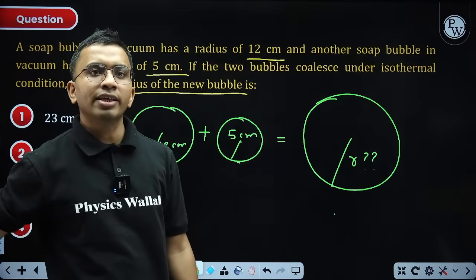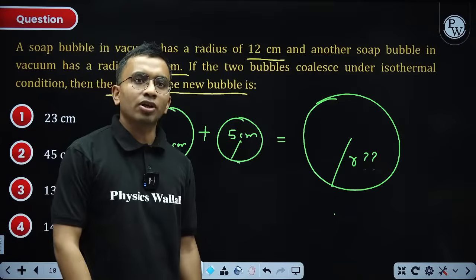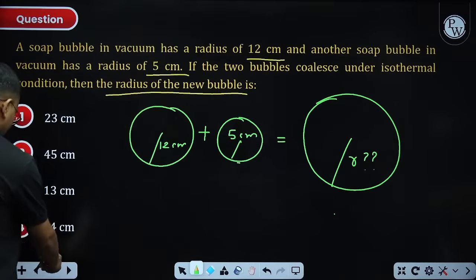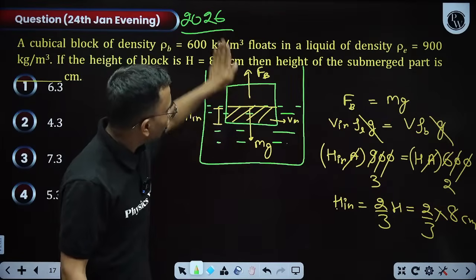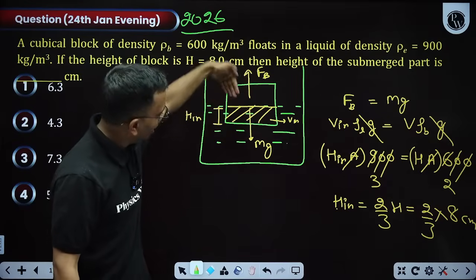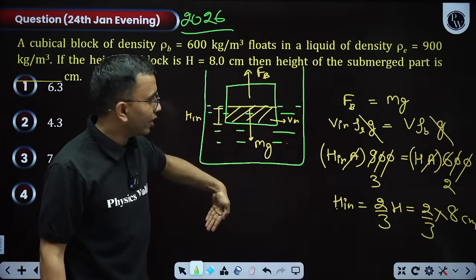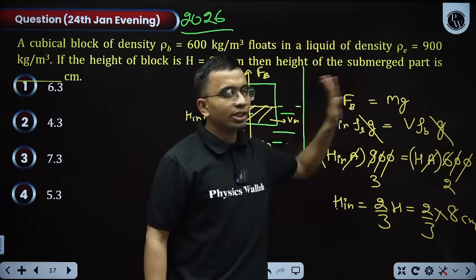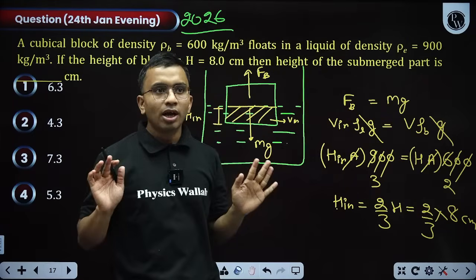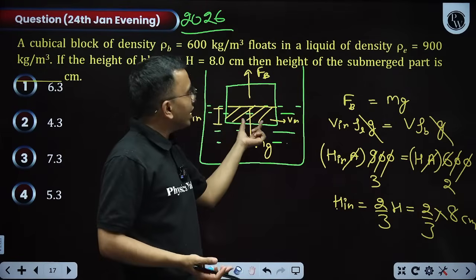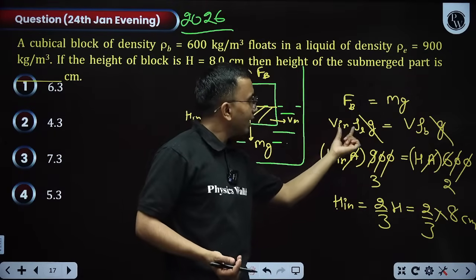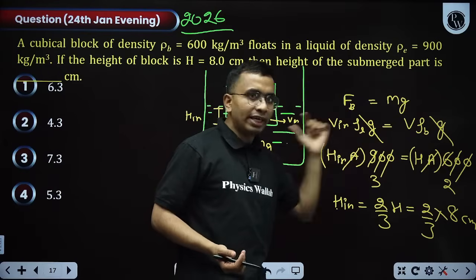Please explain again, sir. Kiran, which one are you talking about? The previous question. Here this block is in equilibrium, so the force due to buoyancy is in the upward direction and the force due to gravity is in the downward direction. So F buoyant is equal to mg. According to Archimedes principle, the force due to buoyancy is V_in rho g, volume inside into density of the liquid into g.